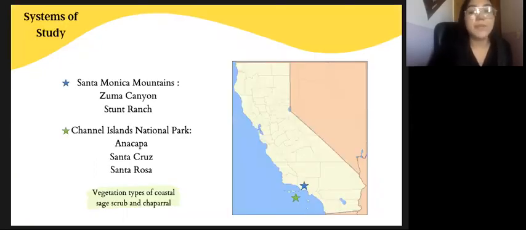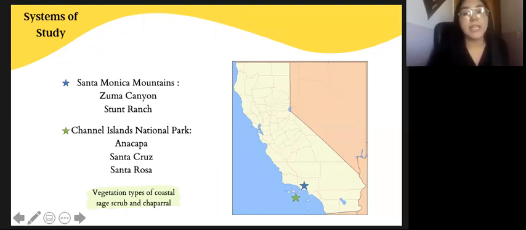During spring and summer of 2021, my graduate student mentor collected bees in 2 sites that belong to the Santa Monica Mountains, Zuma Canyon, and Stunt Ranch. I participated in the data collection in Santa Rosa Island, but my grad student mentor collected also from Anacapa and Santa Cruz Islands. The islands have vegetation types of coastal sage scrub and chaparral. Both coastal sage scrub and chaparral are dominated by shrubs rather than full-size trees and are common in Southern California.